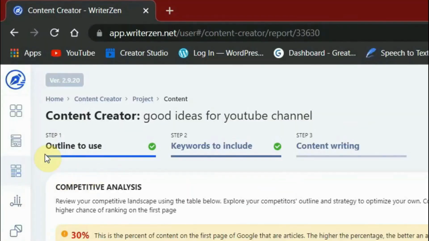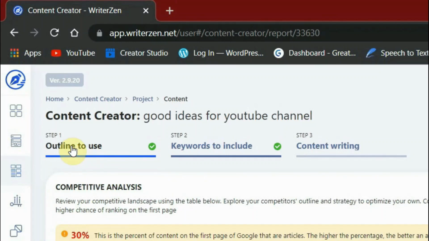the top. In Writer Zen, it is a step-by-step process, so it will be very easy to write a powerful article. In step 1, we decide how long your article is, how many words you are going to use, how many headings you are going to use, and how many images we are going to use in the article. Everything will be decided in step 1.